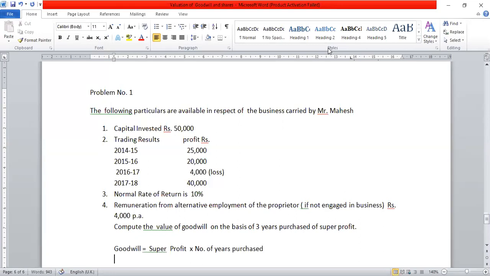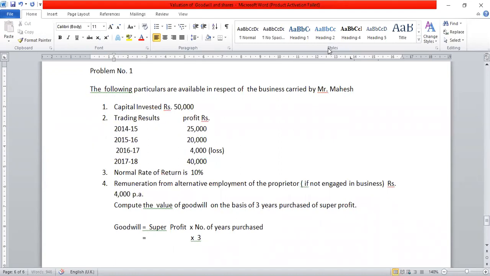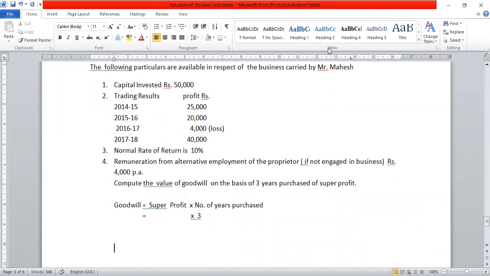Now in this case, goodwill equal to super profit, we have to calculate, but we know the number of years purchase. The number of years purchase is 3. Leave one or two lines if possible, solve with me. Leave one or two lines for calculation of goodwill and let us calculate super profit now, as a working note.